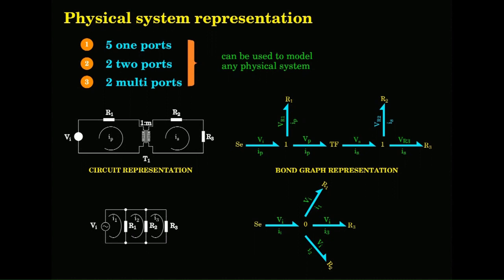You just try to visualize from the source bond. From the source bond, what happens next? I am going into the system. You should visualize as though you are traveling into the system. What happens? First I see a dissipation, or I see potential storage, or I see a kinetic storage. So you start putting in the components.